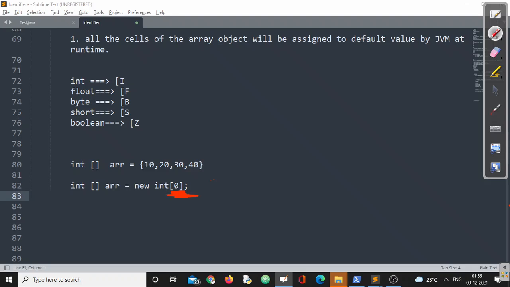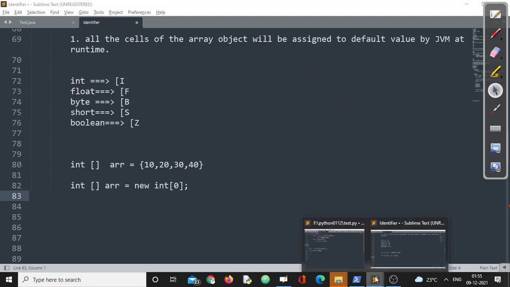You'll say, sir, if it is 0, when we set 10, the index starts from 0 and closes with 9. If it is 0, what will be the index? What will be the length? We don't have any idea. So it must be invalid. No, it is completely valid.